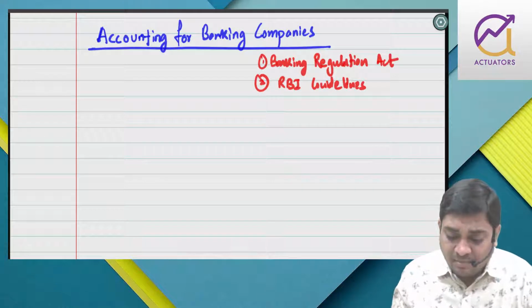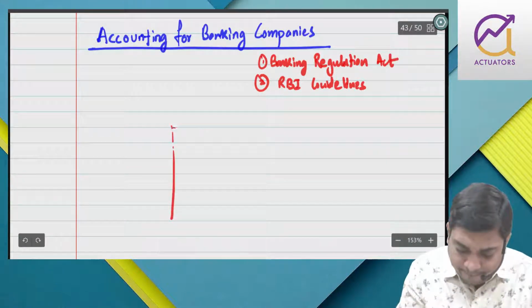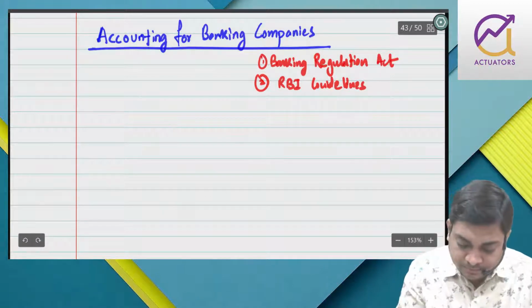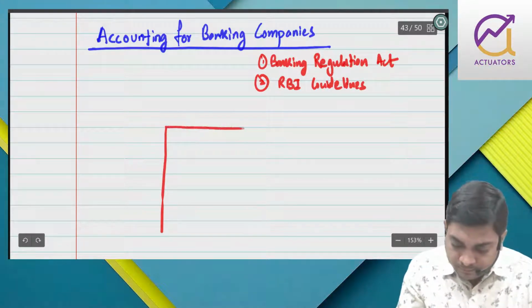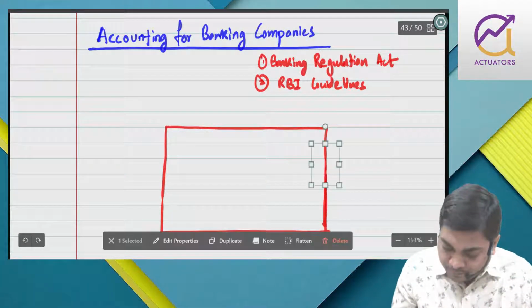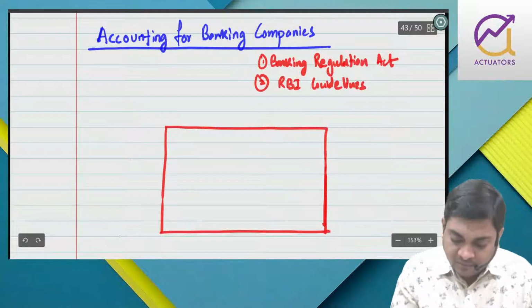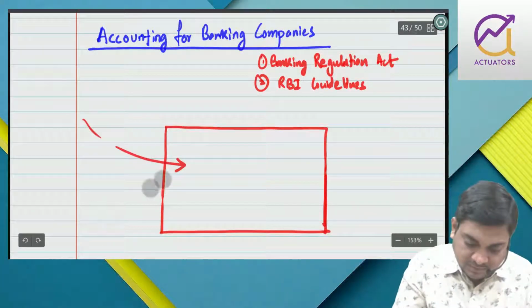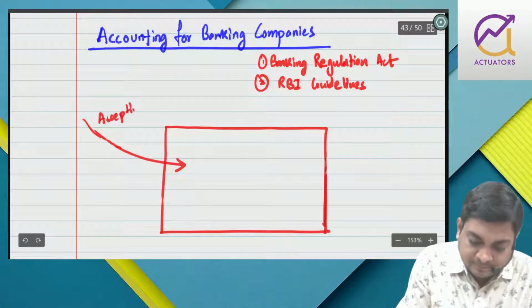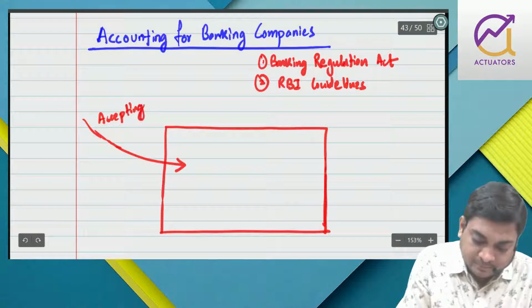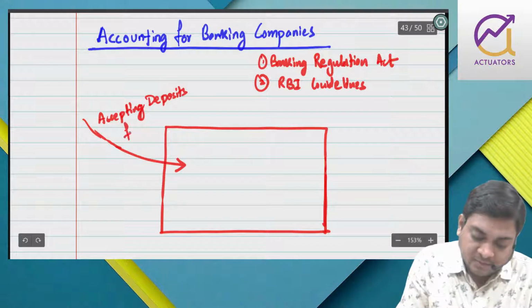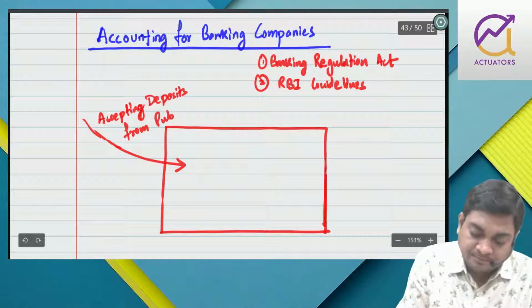So the main business of a banking company is accepting deposits from the public.